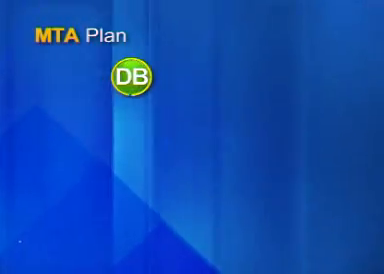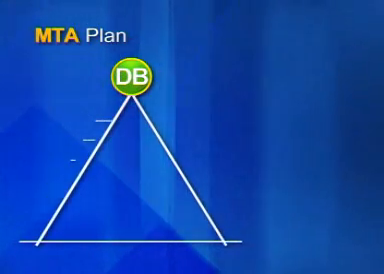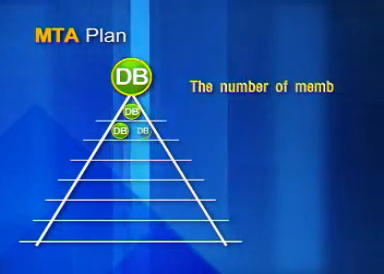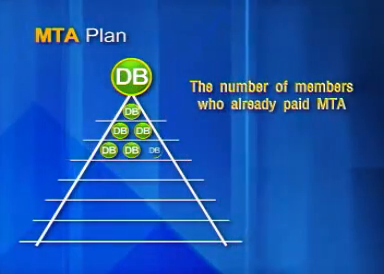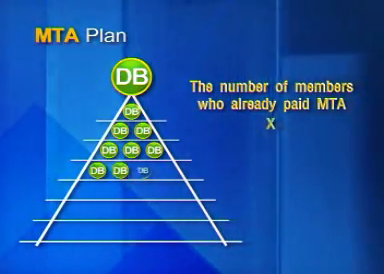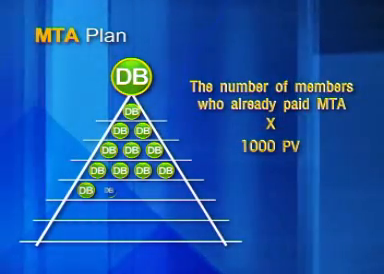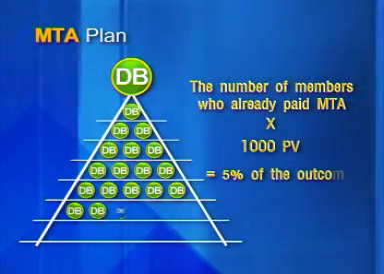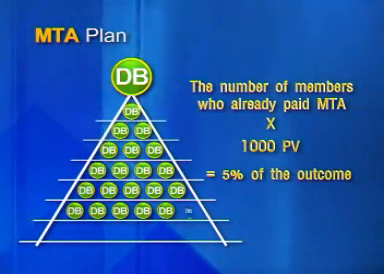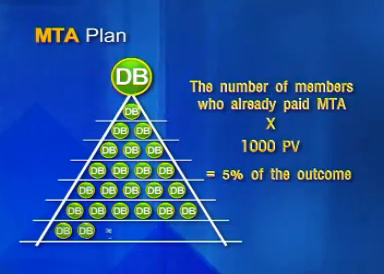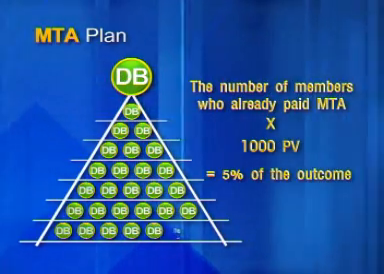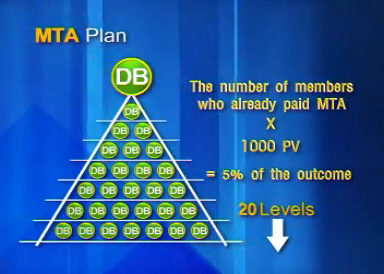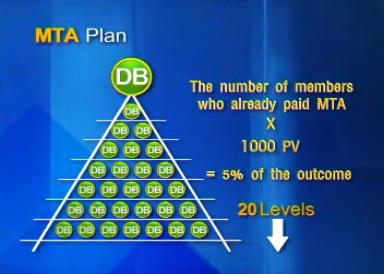Use the graph to explain for better understanding. Cover the triangle onto your organization network and classify each level horizontally, counting the number of members in each level. Only persons who pay MTA, excluding persons who do not pay MTA, will be multiplied by the PV score of MTA, namely 1,000 PV. The amount of return obtained is 5% of the outcome of each level. You will be able to obtain return for a maximum of 20 levels.